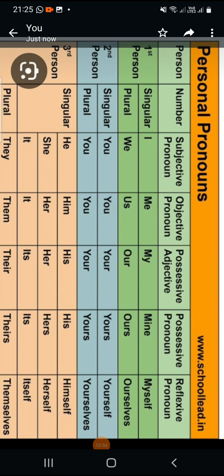In the next session, when I take one session on how to introduce ourselves, I will tell you what the difference is between I am so and so. When do we use I am? When do we use this is? When do we use my name? In the next session, I definitely would like to tell you.